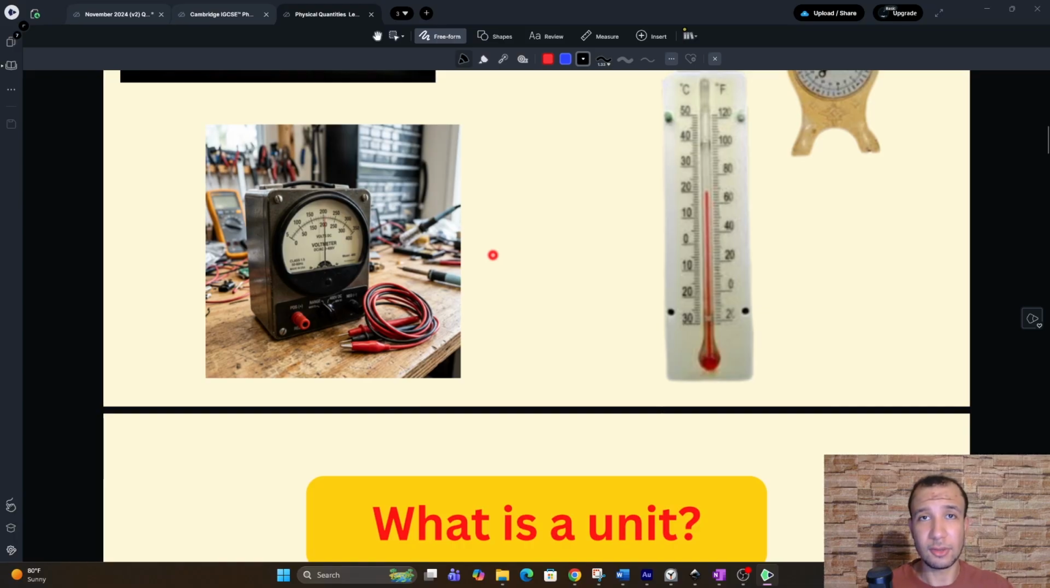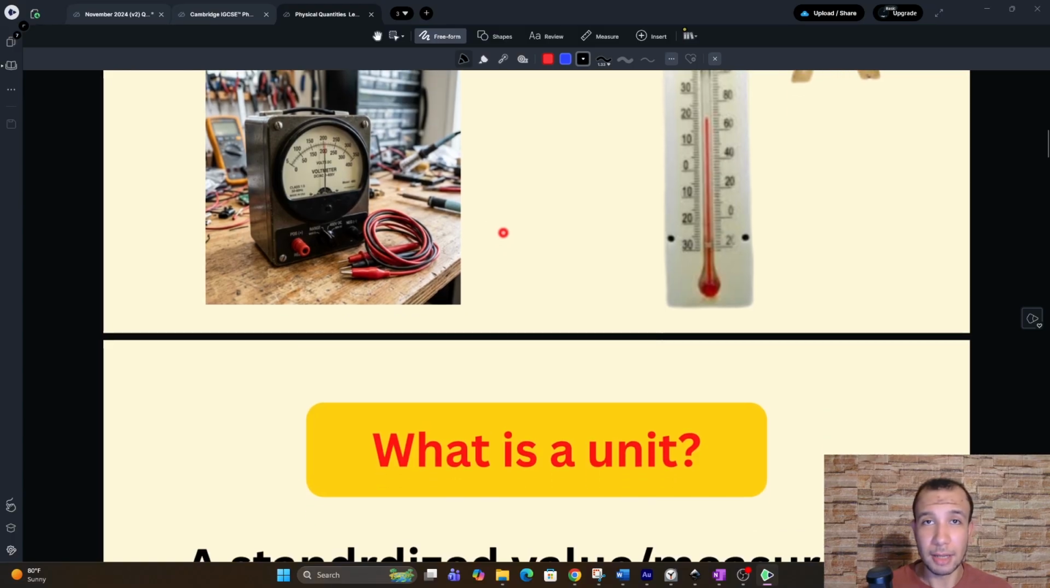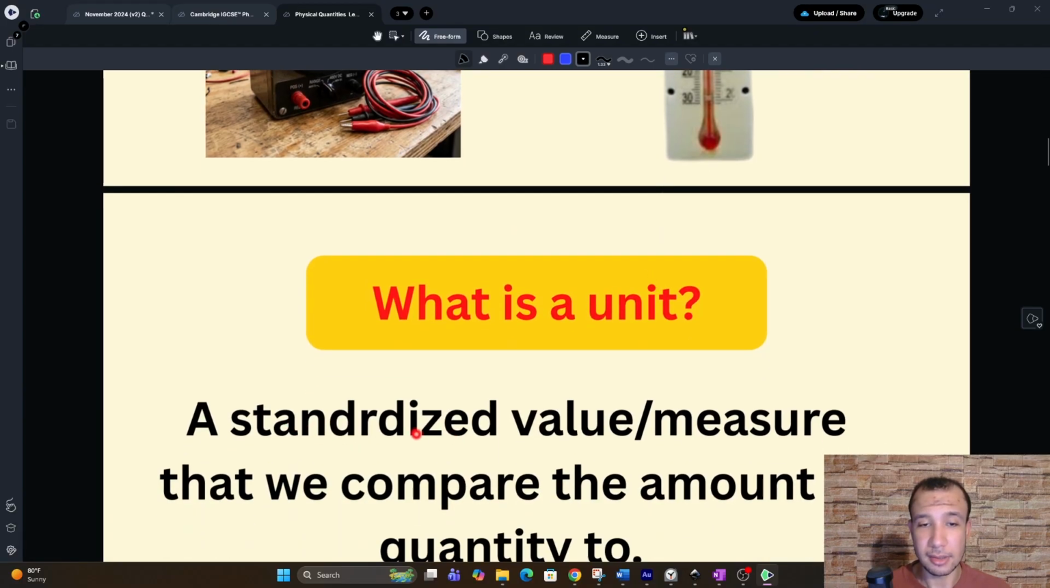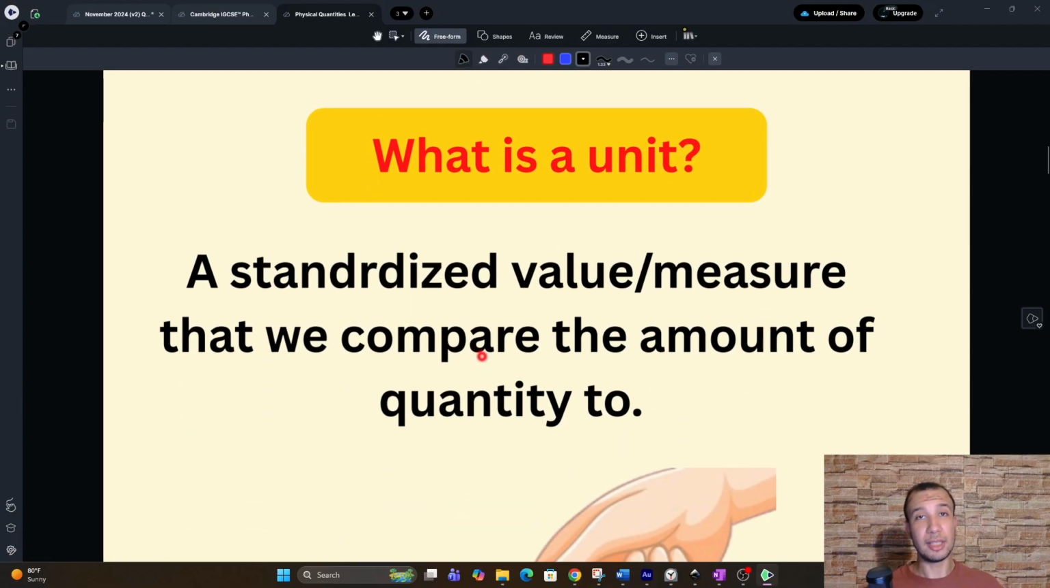And in physics or in science, we want your experiment to be like my experiment. We want a specific number, a specific value for velocity if we're launching a rocket into space. So here comes the meaning of unit, or the idea of unit. A unit is a standardized value or measure that we compare the amount of quantity to.